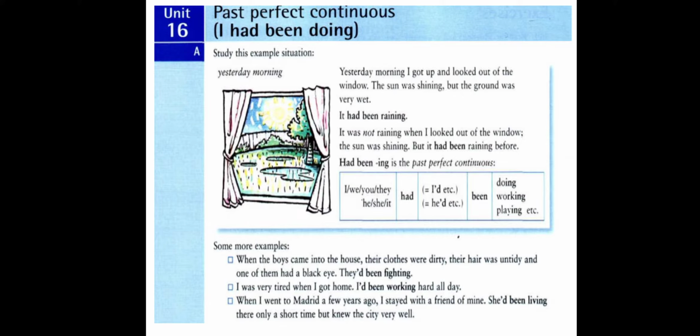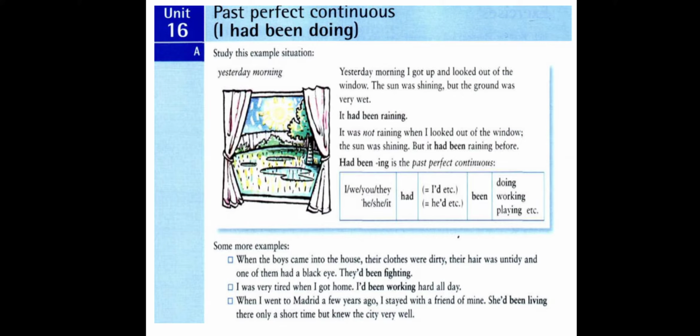Yesterday morning, I got up and looked out of the window. The sun was shining, but the ground was wet. What was the cause for the ground to be wet? It had been raining. Why did we use here past perfect continuous? Because we speak about yesterday.